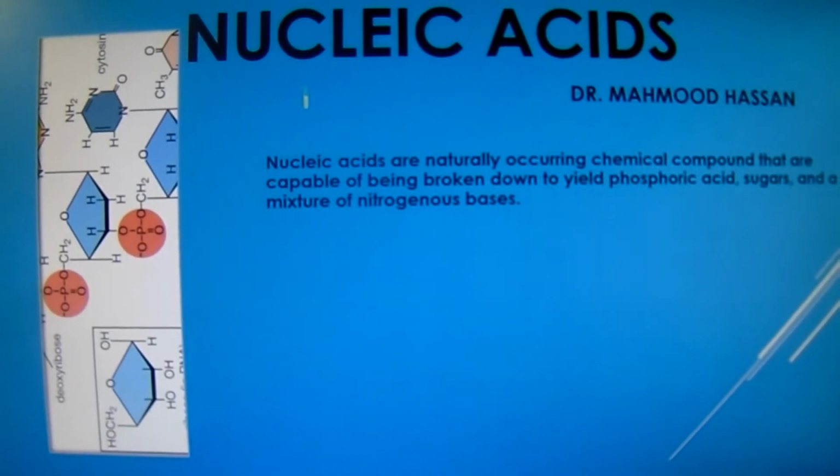Nucleic acids can be defined as naturally occurring chemical compounds that are capable of being broken down to yield phosphoric acid, sugars, and a mixture of nitrogenous bases.